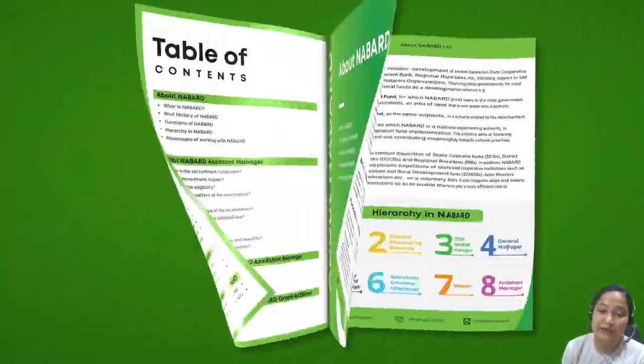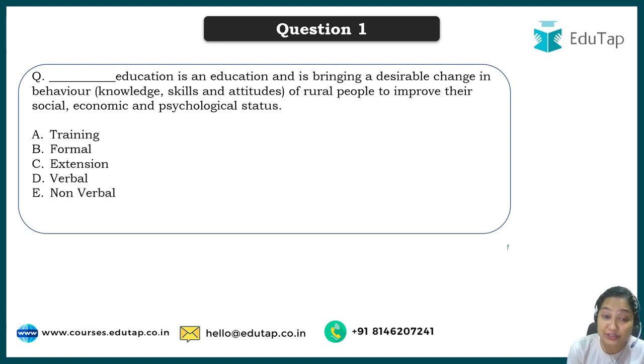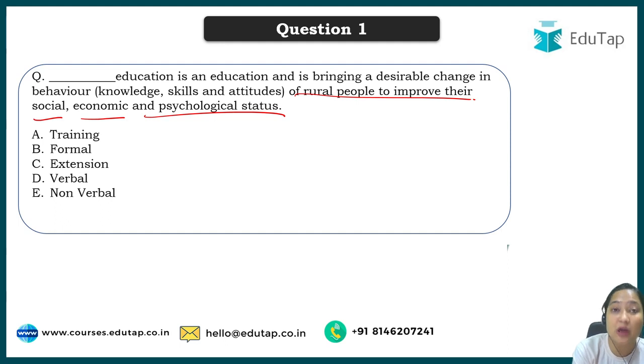So now let's move to today's lecture. We will take the question first of all. Our first question says, dash education is an education that is bringing a desirable change in behavior. When we talk about behavior, we are talking about the knowledge, skill and attitude of rural people to improve their social, economic and psychological status. Your options are training, formal, extension, verbal or non-verbal.